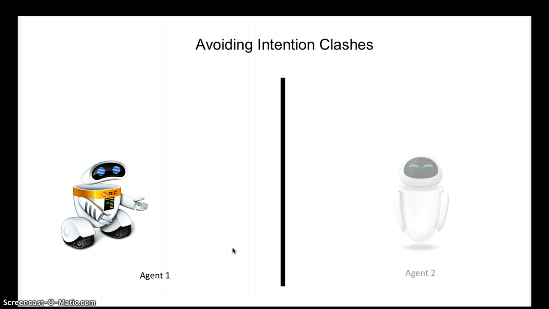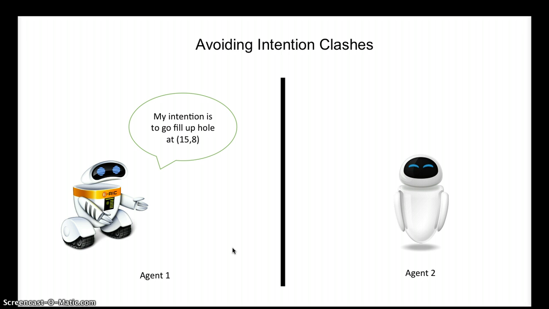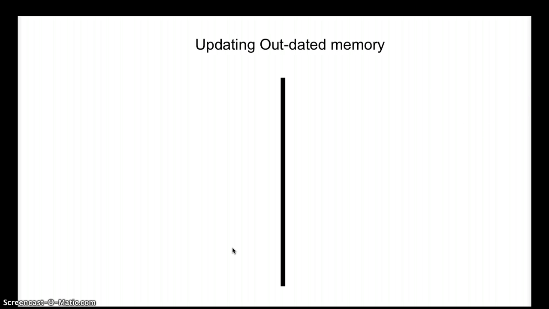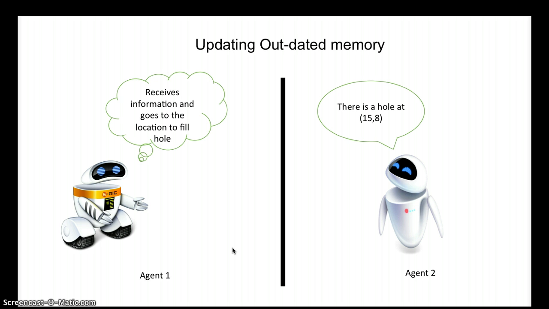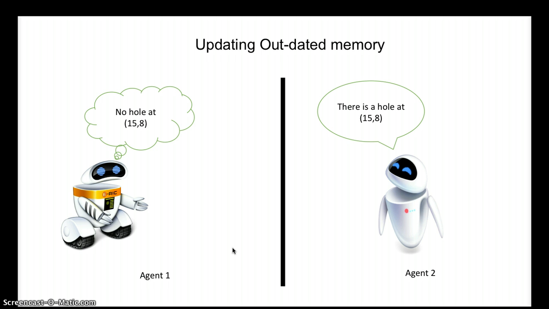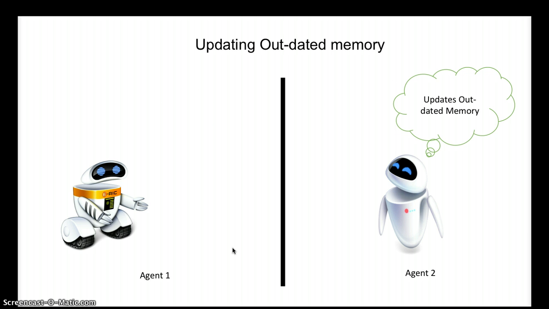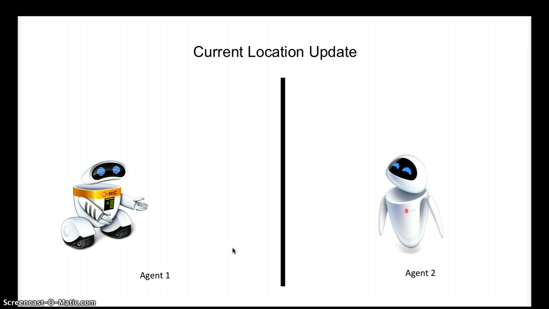Here, we use communication to avoid intention clashes. Here, we use communication to update outdated memory. Here, we use communication to communicate current locations.